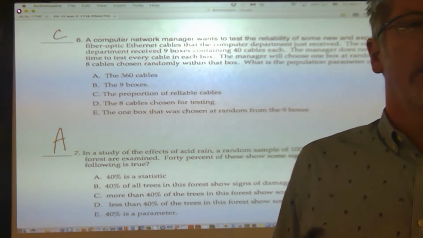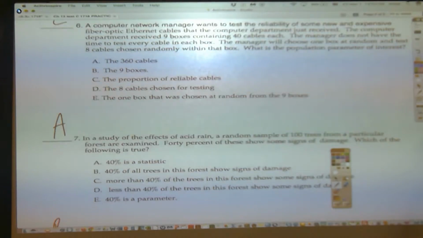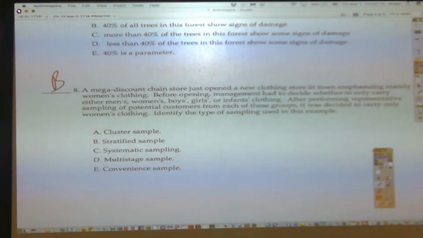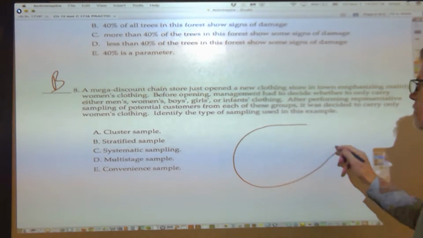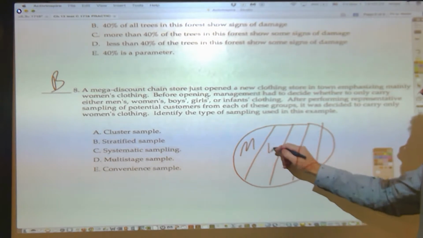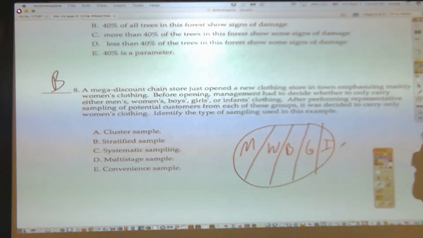Can you go over 8? Okay, let's take a look at number 8. And I love problem 8 because it, yeah, so why is it stratified? Well, we have a population of people. We've divided the entire population into men, women, boys, girls, and infants.